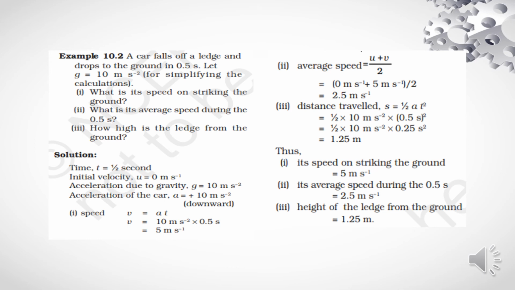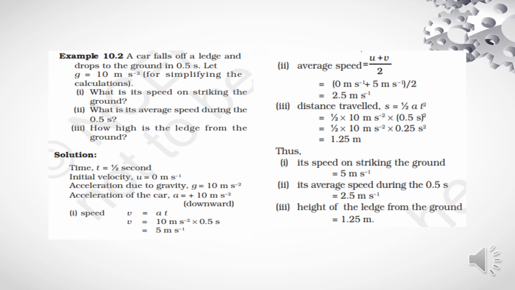So v is equal to at because it is uniformly accelerated. So here v is equal to a, which is g, 10 meter per second square, into the time 0.5 second, and we can find out the speed v is equal to 5 meter per second. And next, we need to find out the average speed during 0.5 second. Average speed is nothing but u plus v by 2. Here u is the initial velocity and final velocity is 5 meter per second. So we'll get the average speed, which is 2.5 meter per second.